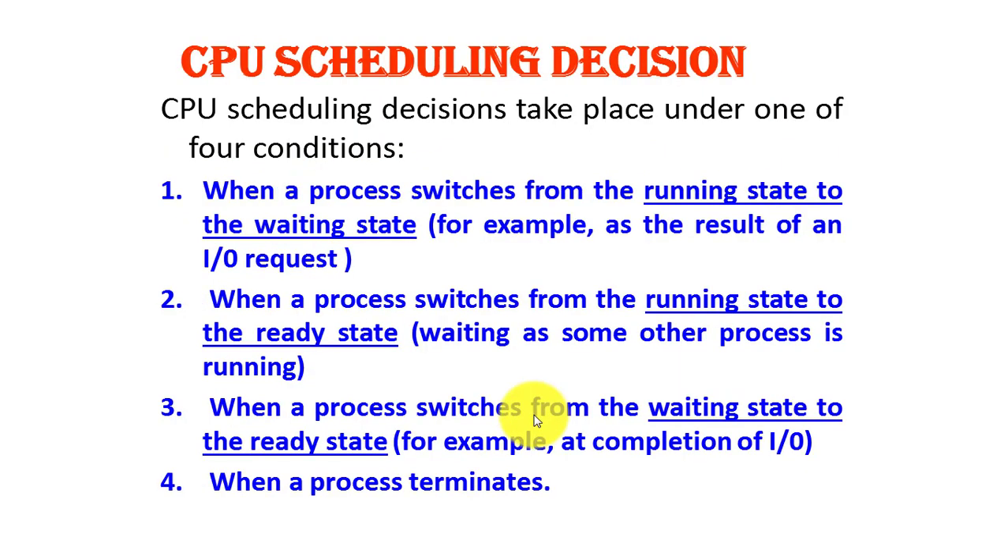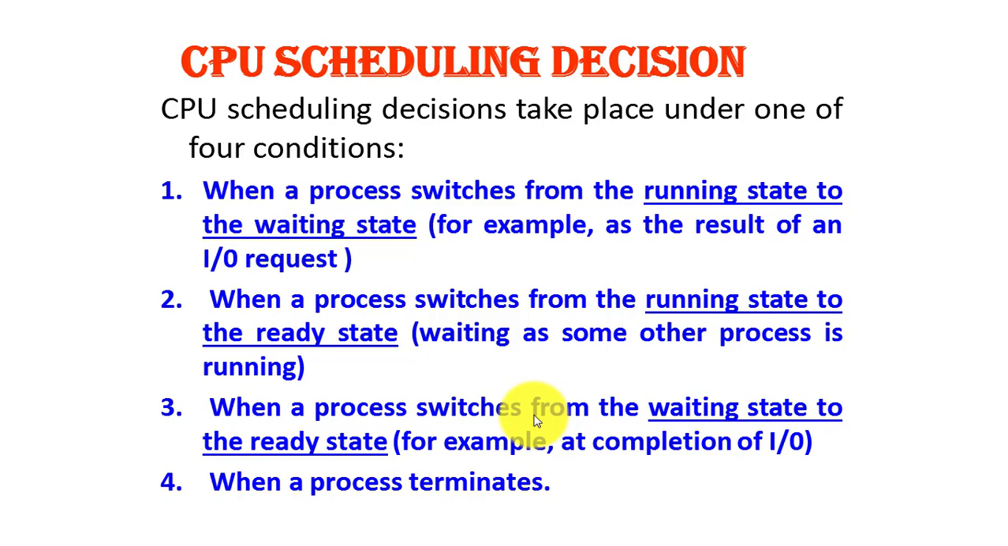Now let us try to understand what are the conditions under which the CPU scheduling decision takes place. There are four conditions. First condition is when a process switches from running state to waiting state. Now let me remind you, when the process is in waiting state, it means it is requesting an IO operation.